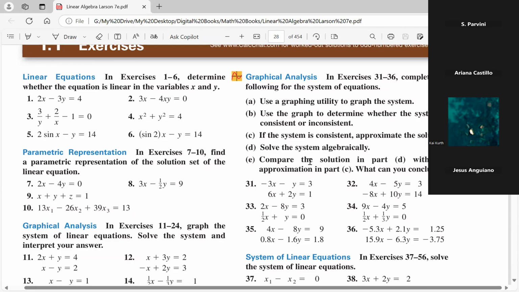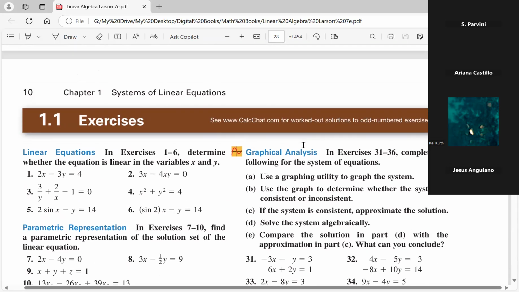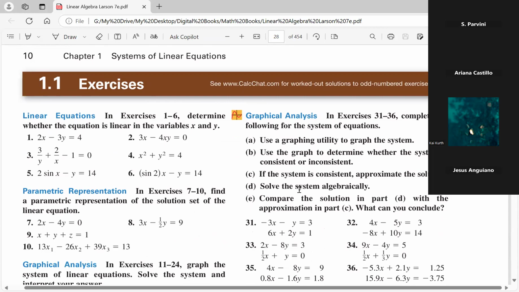Now, for these exercises, again, in section 1.1, so next week we'll do section 1.2 because we're doing exercises now. Let's try, and I just randomly pick these. I try to do problems that are similar to your homework problems. So when you do your homework problems, you have a point of reference.